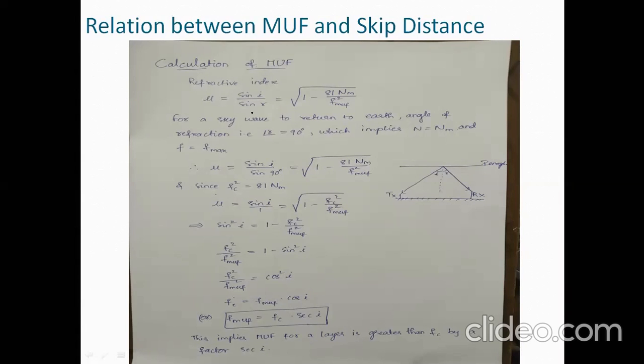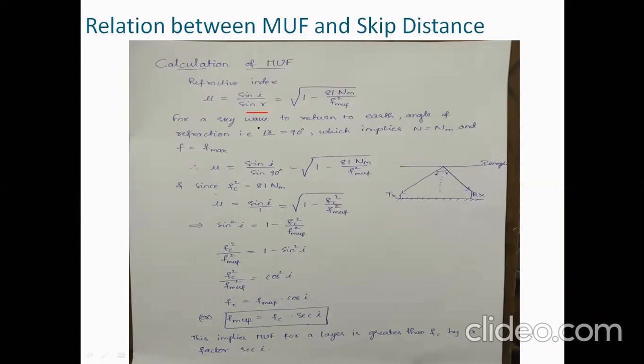Refractive index is nothing but sin I by sin R, which is square root of 1 minus 81 Nm by FMUF square. What is Nm? We have already seen, right? Electron density in per meter cube. Nm represents maximum electron density per meter cube, by maximum usable frequency square.